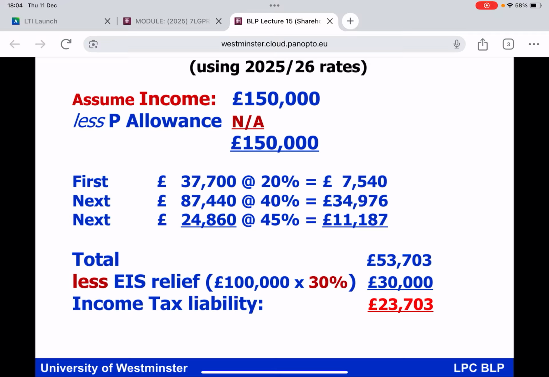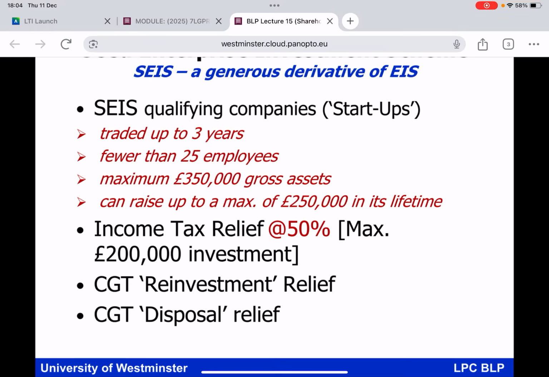So very good, everybody. I think now we're finished with the CGT side of things. Not quite, everybody. I'm not going to say too much about this slide or the next one. The heading on this slide is not EIS, Enterprise Investment Scheme, but actually is SEIS, Seed Enterprise Investment Scheme. This is not examinable, everybody, but let's just at least be aware of the fact that EIS has got some relatives.